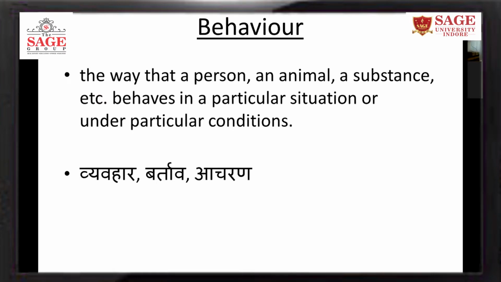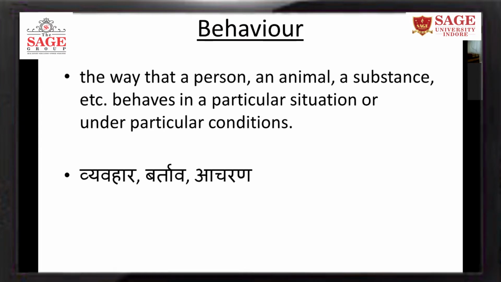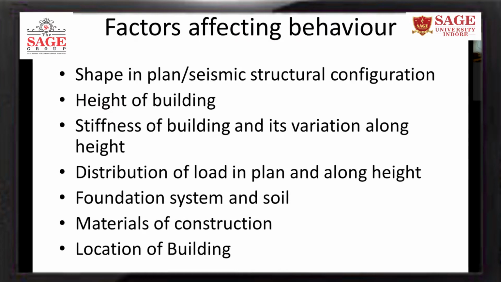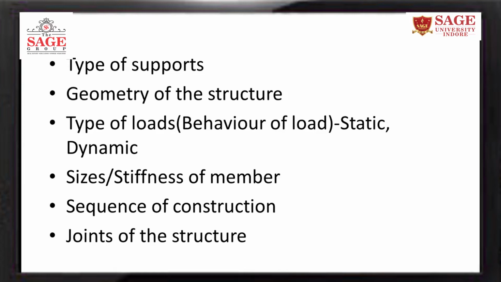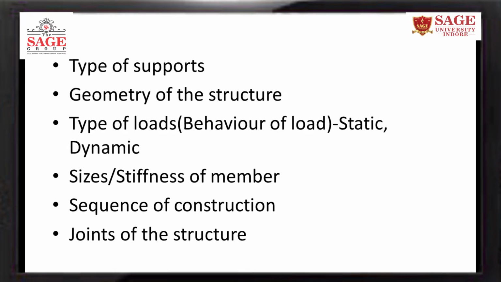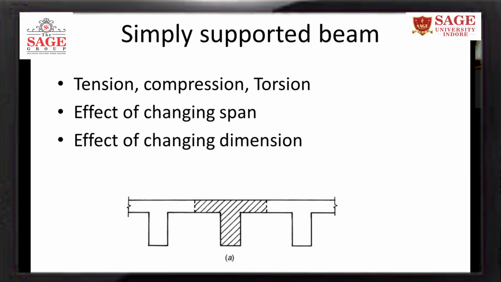And just as this behavior of humans depends on many factors, similarly the behavior of the buildings and the elements of the building, which make the system of the elements of the structure. Now the factors which are affecting the behavior of the building: type of supports, geometry of the structure, type of loads, or we can say behavior of the load, how the load is behaving, whether the load is static load or it's a dynamic load, sizes and stiffness of the members of the structural system, sequence of the construction of the structure, and joints of the structure.